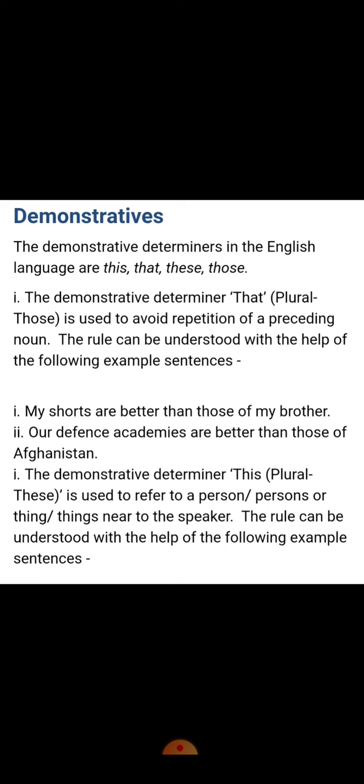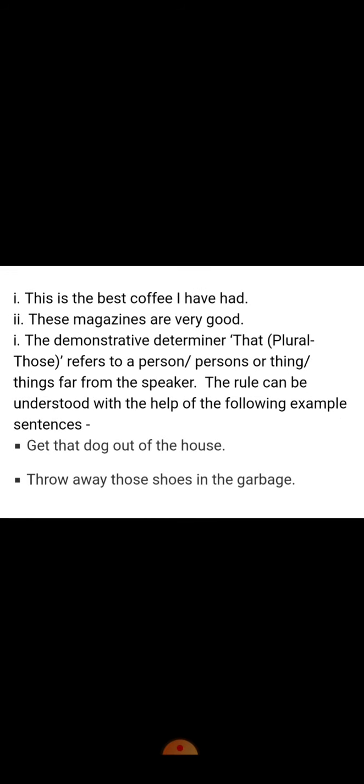Similarly, the determiner this tells us about the person or thing near to the speaker, which I have already told you. Like, this is the best coffee. These baggies are good. The demonstrative determiner that refers to a person or thing which is far away from the speaker. As you can see in the example, throw away those shoes in the garbage.